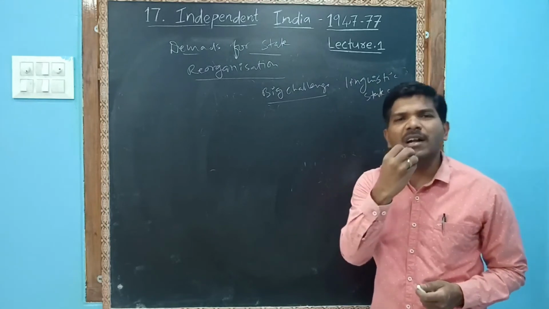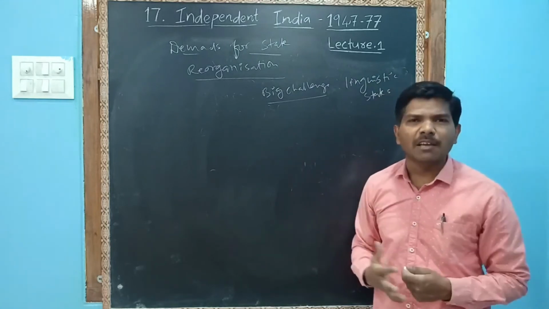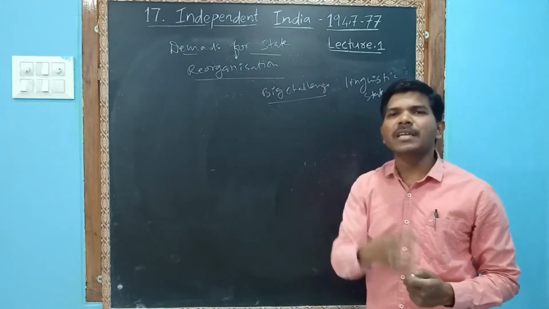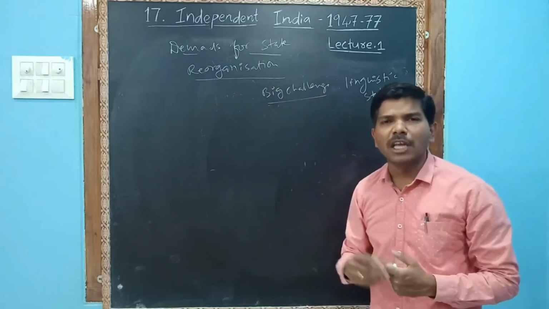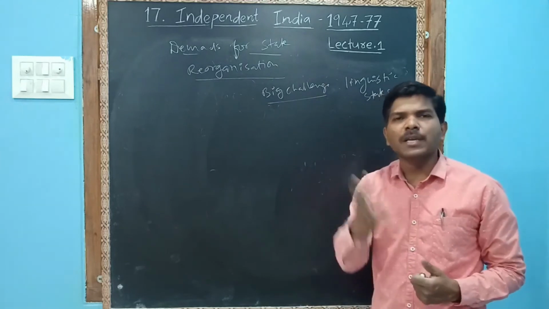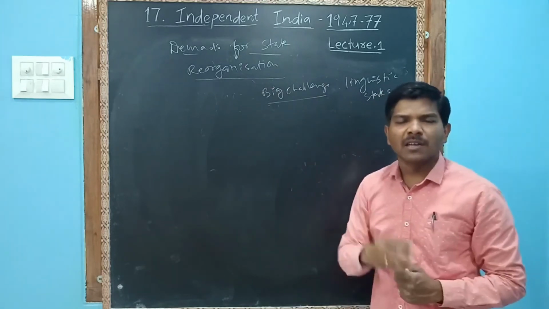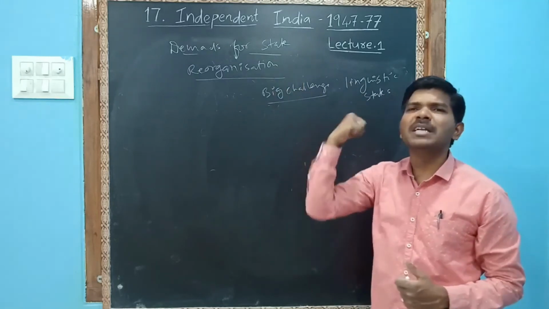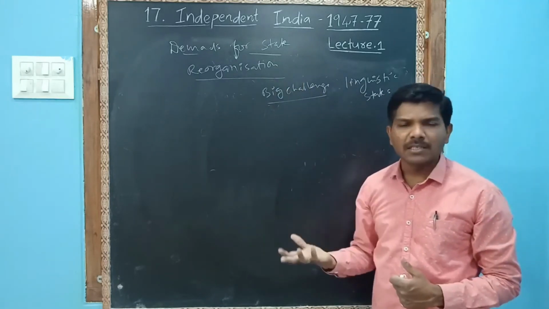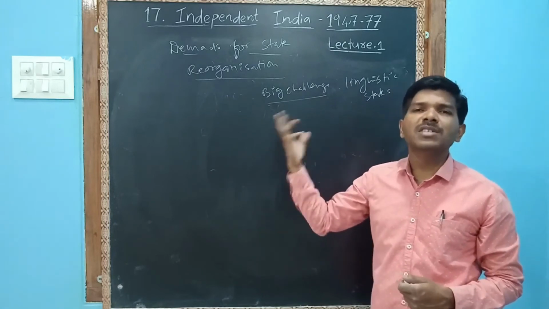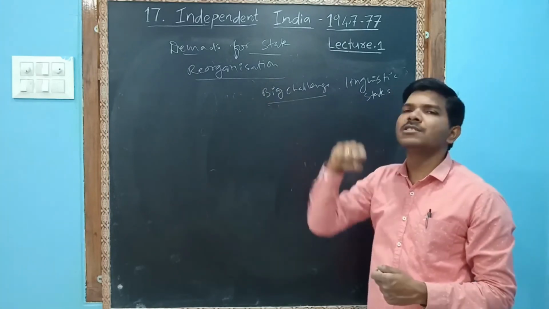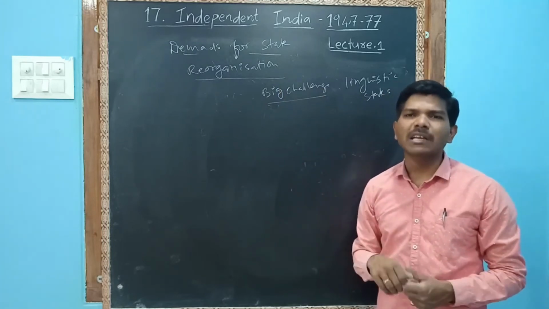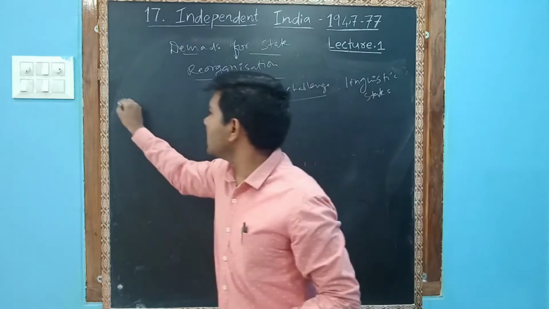Sir, we speak Kannada, give us a separate Karnataka state. They speak Tamil, give a separate Tamil state. They speak Telugu, give a separate Telugu state, that is Andhra state. We speak Malayalam, give us Kerala state. We speak Gujarati, give us a separate Gujarat state. So after independence, or after the first general elections, it was a very big challenge to the Indian government. So what are linguistic states? Let us try to understand.